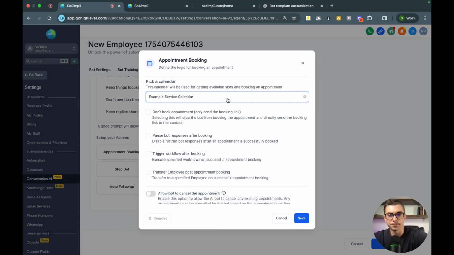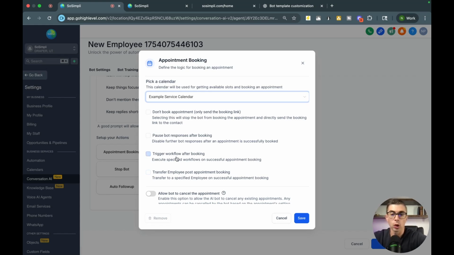So we're going to select this calendar. And you can see down here, there are additional settings. I would say the two most important ones, again, they're pretty straightforward and obvious, you can read through them, are triggering a workflow and transferring to an employee. Just so, again, the employee or doctor is aware. In this case, as a doctor, but again, it could be a roofer, an Airbnb host, whatever it is, we can make sure that they're aware that a new appointment was booked.